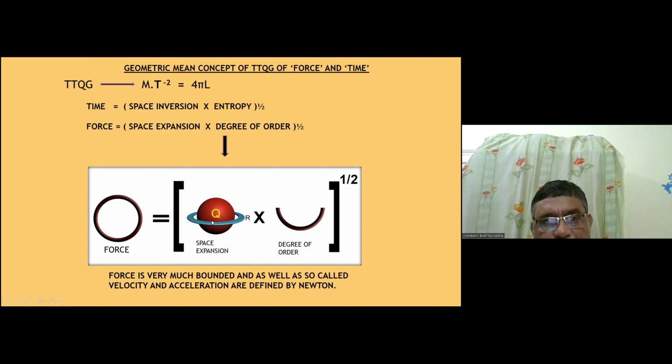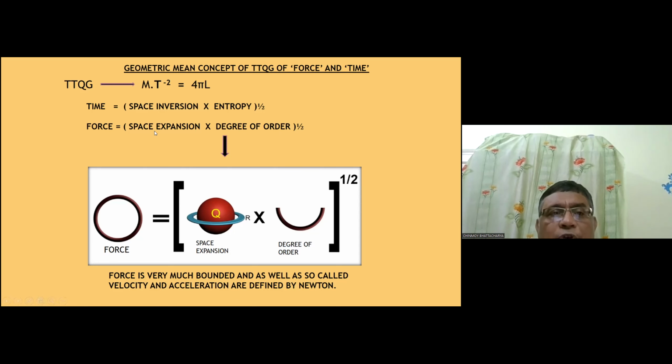Space expansion is trying to become larger and larger, but the degree of order, you can see its geometry is of squeezing type, so it is not allowing that. At the same time, the degree of order is trying to squeeze very much, but space expansion is not allowing that. So there is a tug of war between the two, and as a result, equilibrium is obtained in the form of the geometric mean of the two.